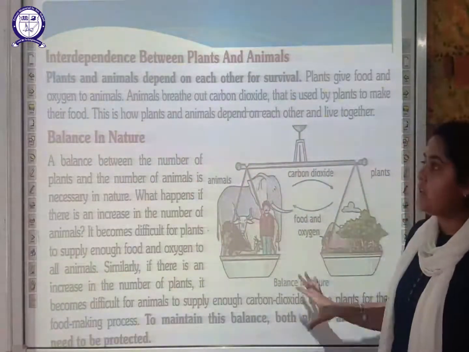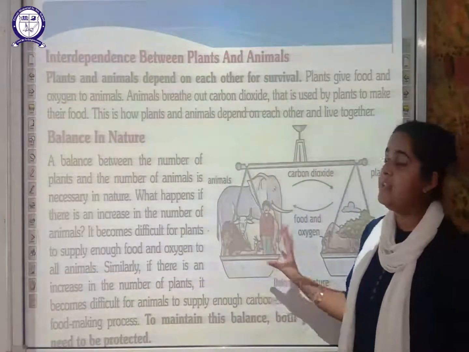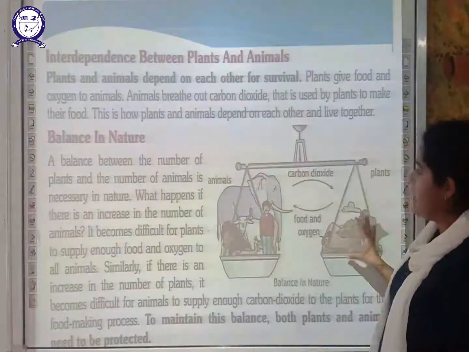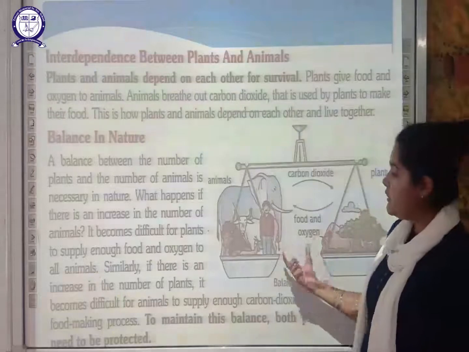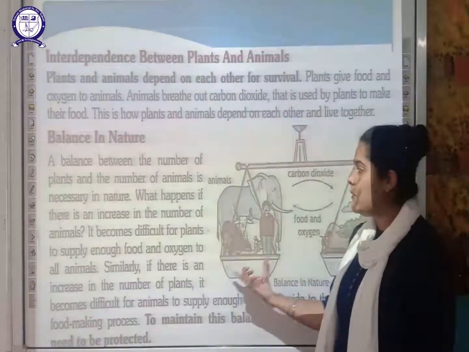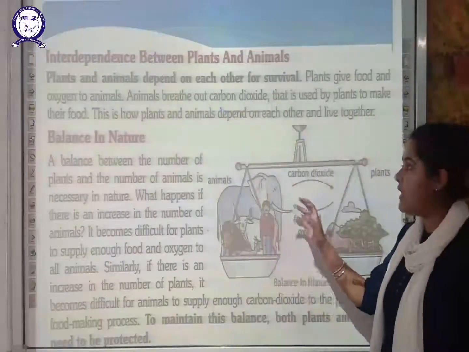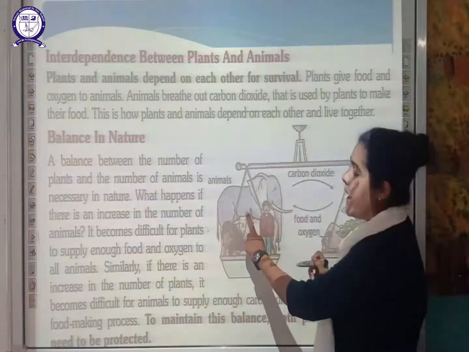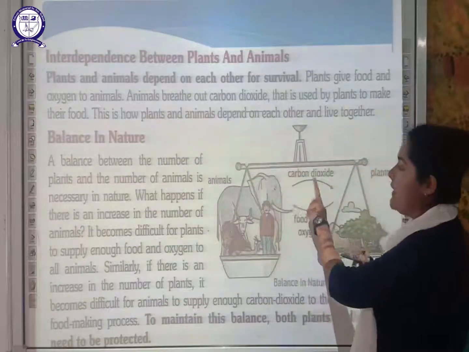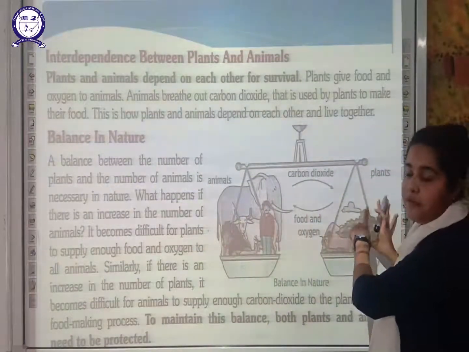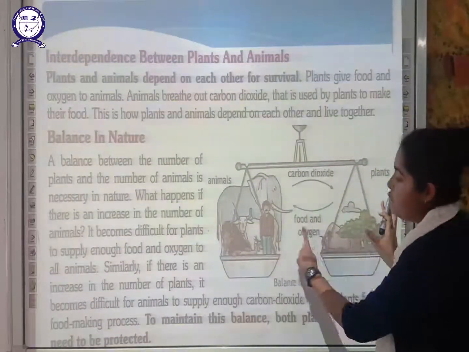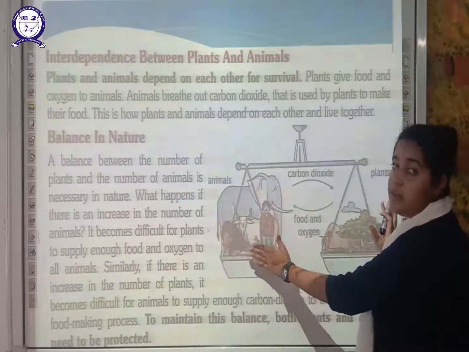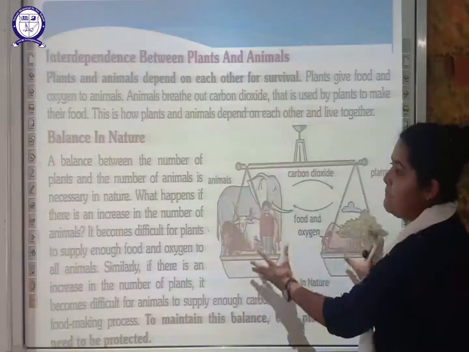The next and last topic that we have to discuss is balance in nature. As you can see, this is a weighing machine which was used earlier. Here on one side you can see animals, including humans, and on the other side there are plants. The animals give carbon dioxide to the plants for making food, and the plants give food and oxygen to the animals for survival. So there is a complete balance here.